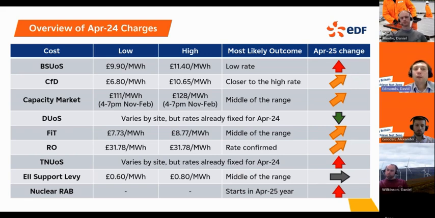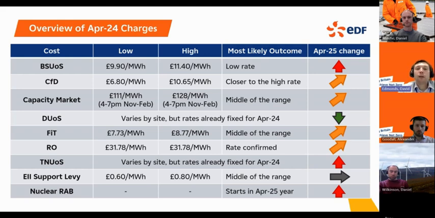FIT and RO, so these schemes are closed, so they're much simpler now to look at, but essentially they are indexed to RPI inflation. So the increases that we see coming through there are broadly in line with the inflation rate that's out there. One point to note on this, one of the bigger news stories that we get each year is the RO obligation level, which is a big factor in setting the supplier charge and the cost consumers pay for the following April year. That was confirmed at the end of September.